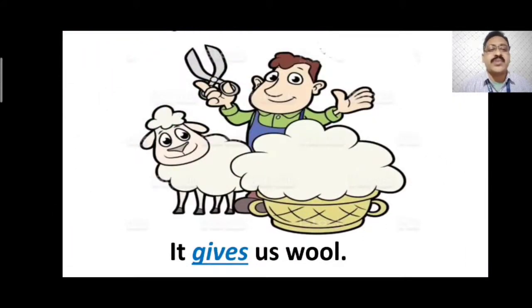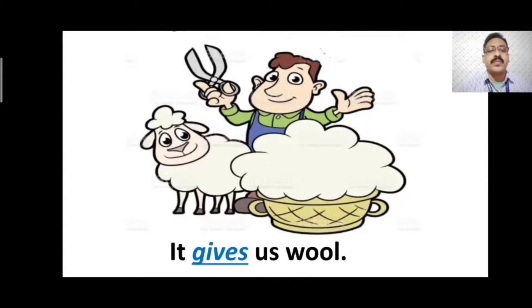Next, it gives us wool. It is a pronoun. As I have told you earlier, in pronouns, he, she, it are the singular pronouns. So it is used generally for a non-living thing or animal or plant. So it is singular. We are talking about a sheep. Sheep is an animal, so it is used for sheep.